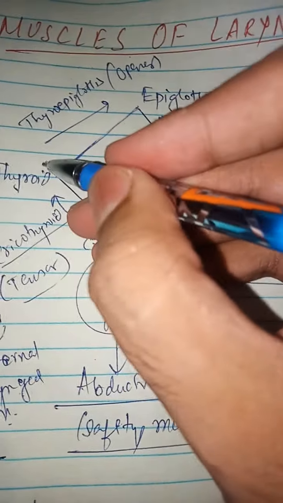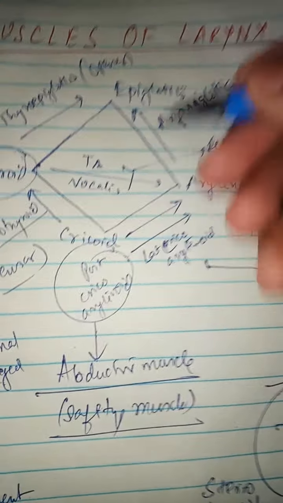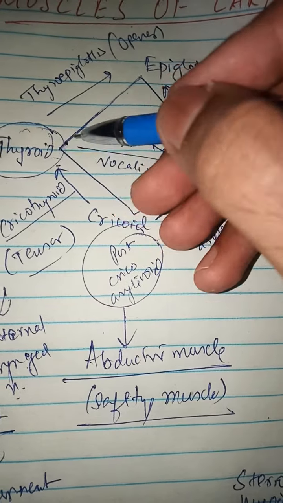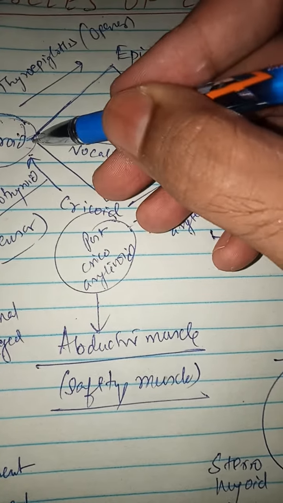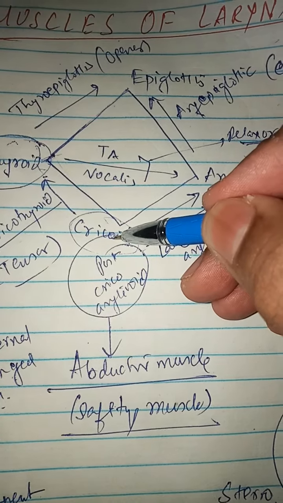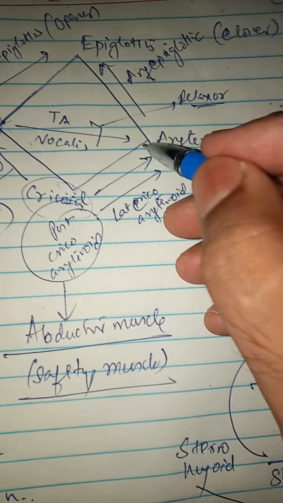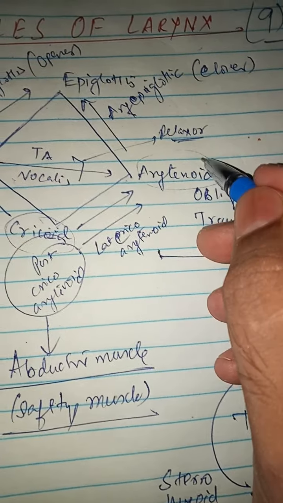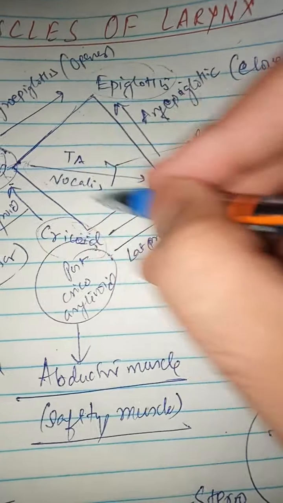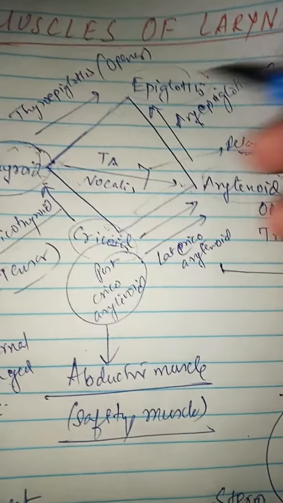So how to remember? If we see in the lateral view, this is the thyroid. If this is the thyroid, then there will be the cricoid at the lower level. Inferiorly there will be the cricoid, posteriorly there will be the arytenoid, and above, superiorly, there is the epiglottis. So it is a square, book-like fashion.